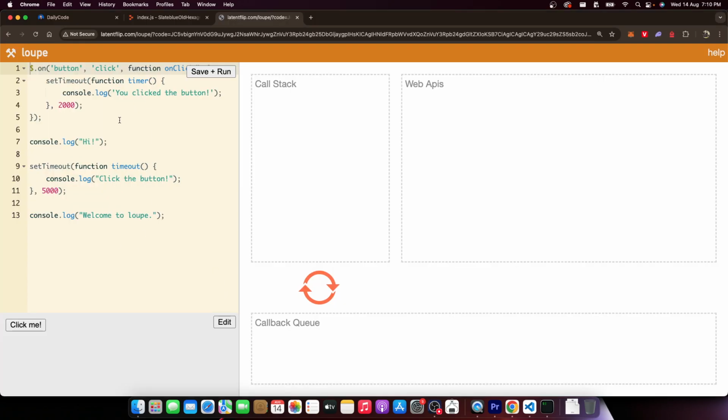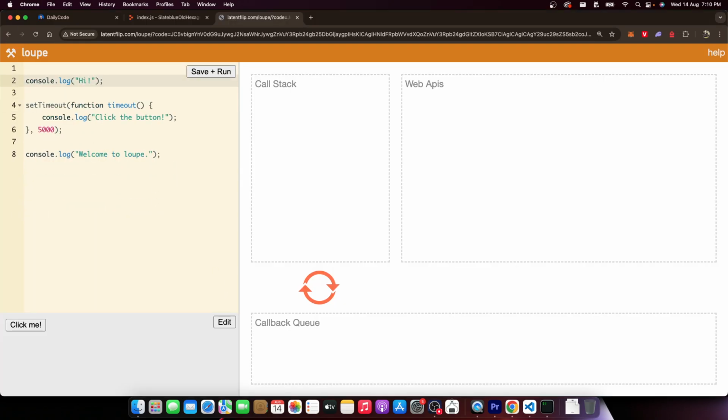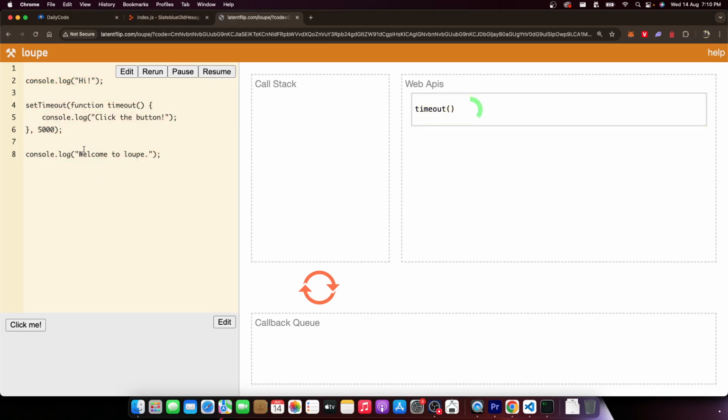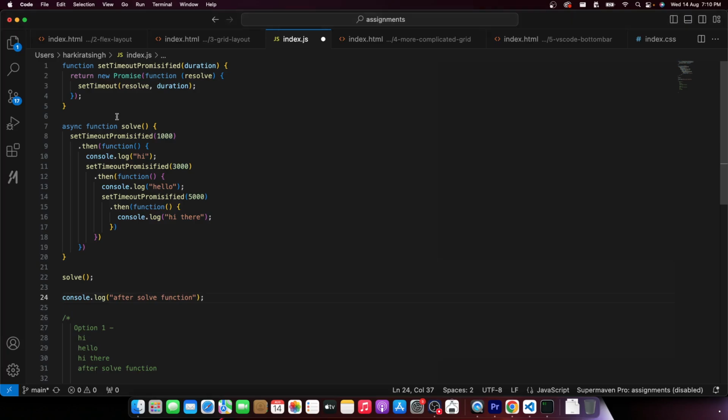Let's try it out. Let's write a single set timeout that runs after 5 seconds. And we have a welcome to loop afterwards. Does this get printed first, or does this get printed first? Hi gets printed. This reaches web APIs. Then welcome to loop gets printed. Eventually from web APIs, it reaches here, and then this gets printed. So async calls happen later on.